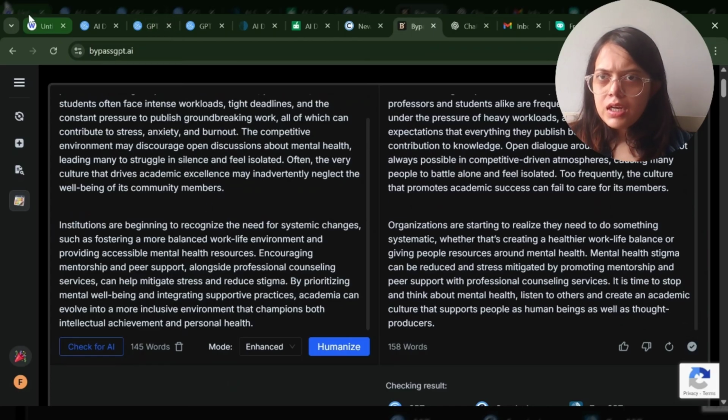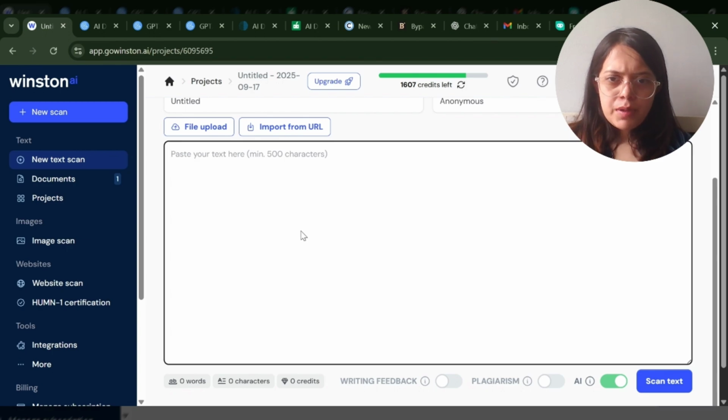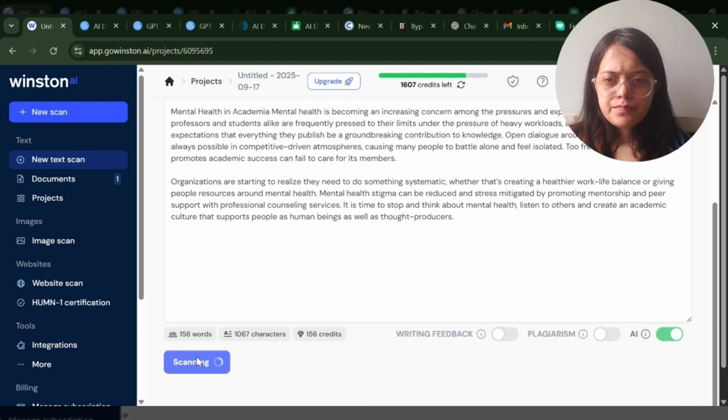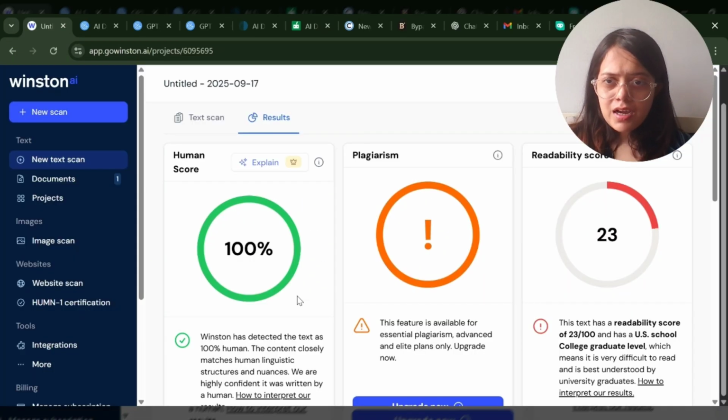So I've copied it and now I'll go for AI detection from the same AI tools which I have used just now. So I'll paste my text here. This is Winston AI and I'll check for AI here. So now you can see that 100% human written is coming. That time 100% AI written was coming. So definitely it's working for this.